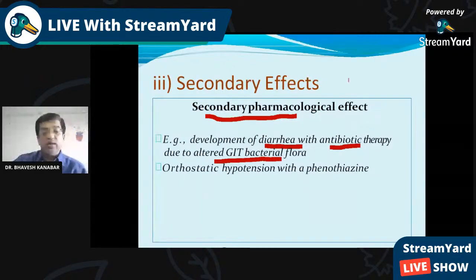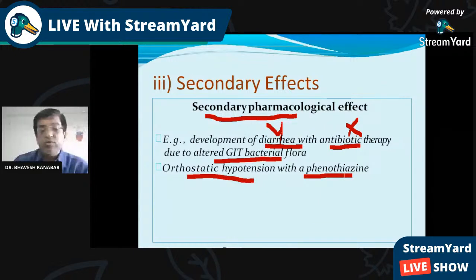We give antibiotic therapy for treatment of a bacterial condition, that is our condition X, and the patient develops diarrhea, that is Y condition. So that is a secondary pharmacological effect. Second example: orthostatic hypotension with phenothiazine drugs. That is also a secondary effect.